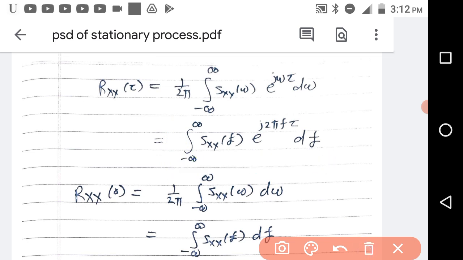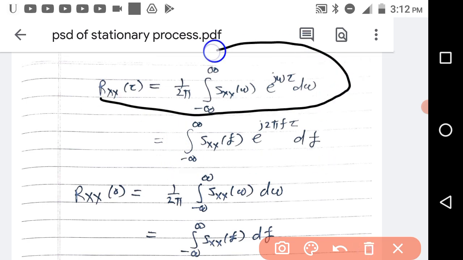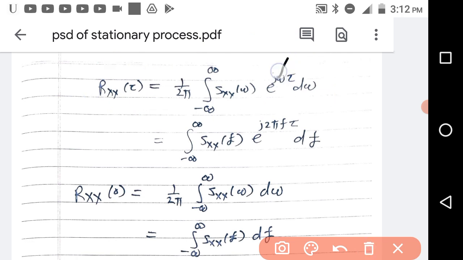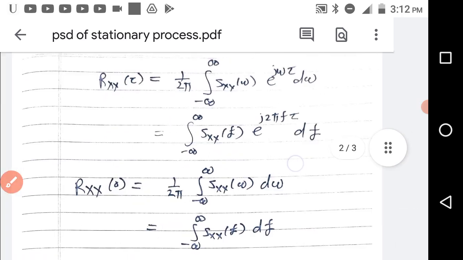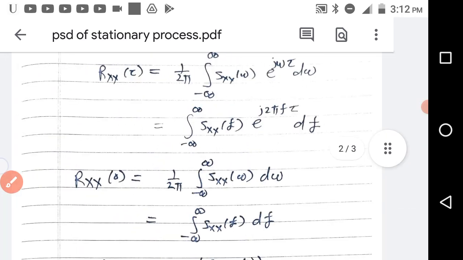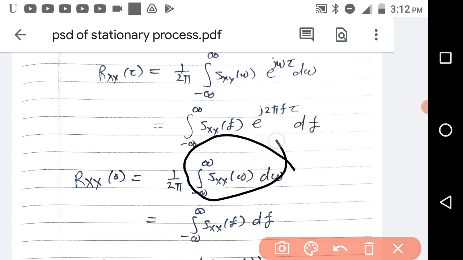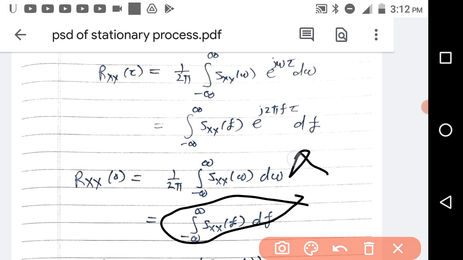If you want to find Rxx(0), you have to put tau as 0, then you will get 1 by 2 pi times the integral of Sxx(w) dw. This is nothing but the area under Sxx(w). If you put tau equal to 0 here, you will get the area under Sxx(f). So here the area divided by 2 pi is there and here the area is there.